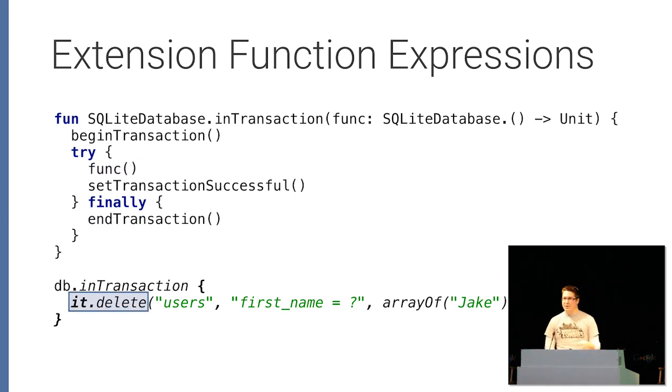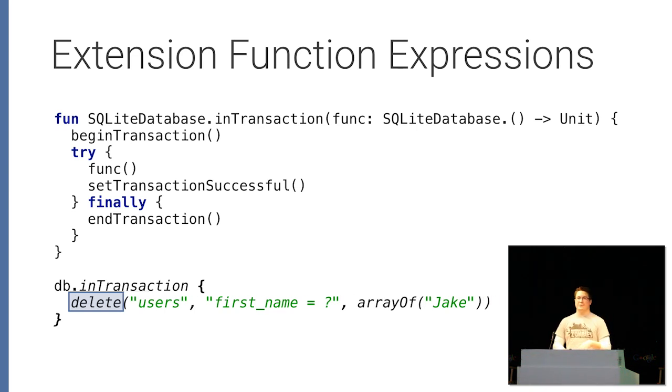And then what does that do to our calling code? Before we had to reference the database, now we're a method that exists on the database. So we don't have to specify anything. We can just specify delete, because delete is another method on the database, and we're a method on the database. And so now our code has turned into this.